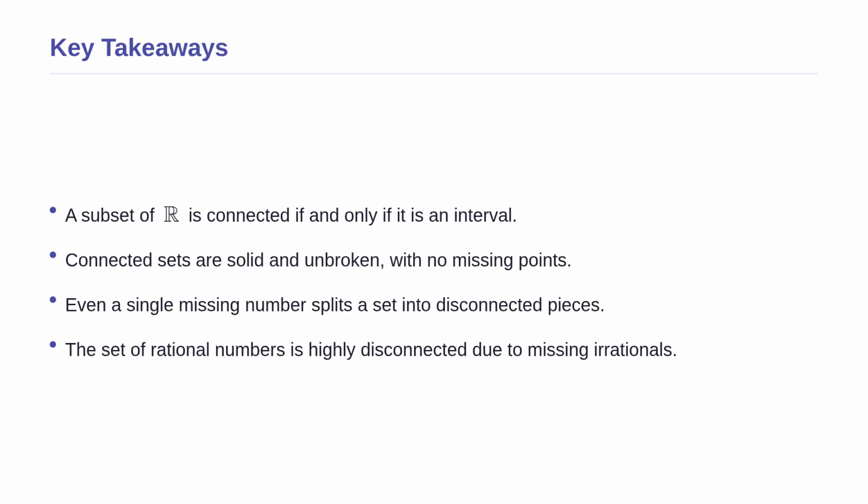Let us summarize the key takeaways from our lecture. The concept of connectedness on the real number line is beautifully simple. A subset is connected if and only if it is an interval. This means it is a solid, unbroken segment. If a set has even a single missing point between its elements, it is broken into separate pieces and becomes disconnected. Whether it is a simple missing zero or infinitely many missing irrational numbers, the rule remains exactly the same. No gaps are allowed. You now have a solid understanding of connected subsets.